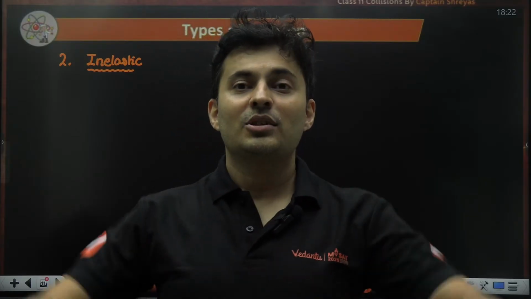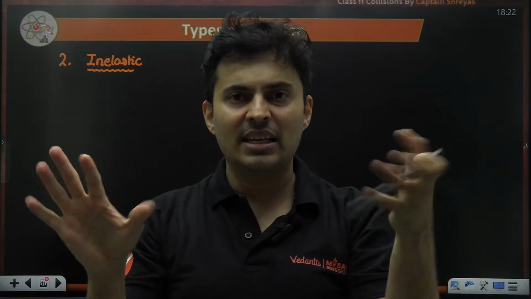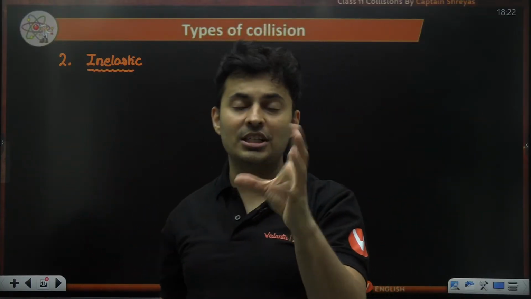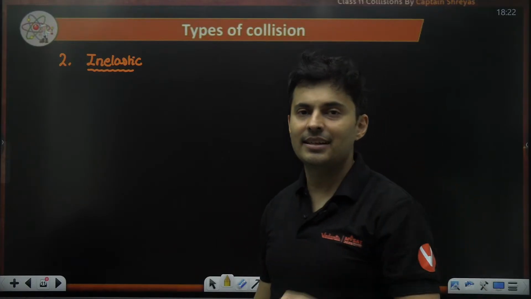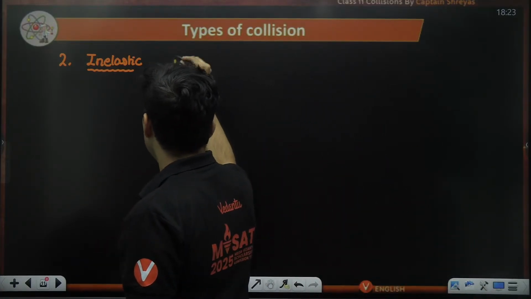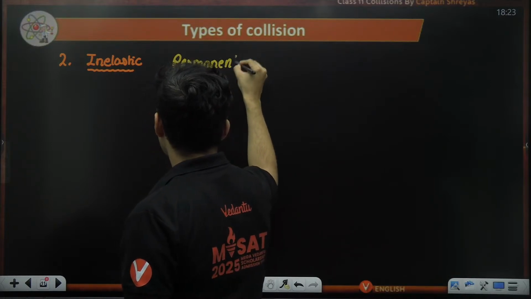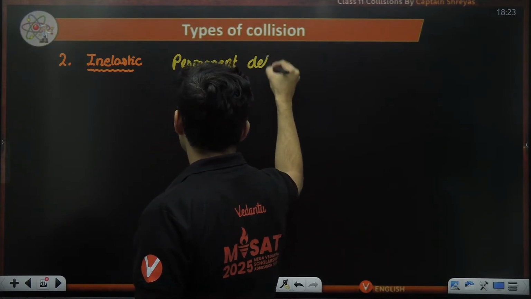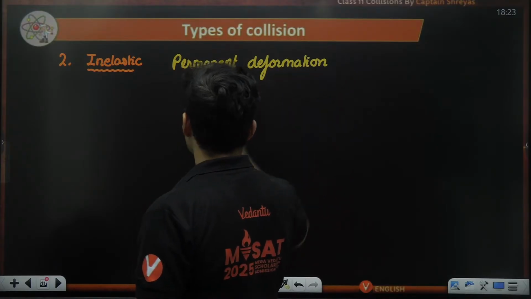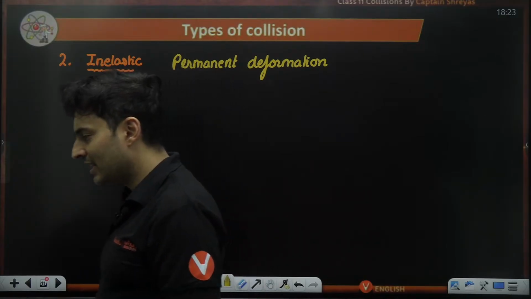Getting my point? If I bend something and leave it, it stays like that. It is deformed now, gone. Permanent deformation, change of shape, size is there. That is inelastic. So inelastic means there is a permanent deformation which occurs. That is inelastic behavior. Is that clear?